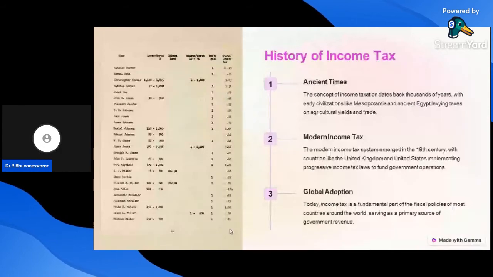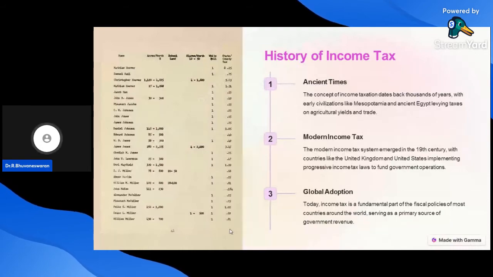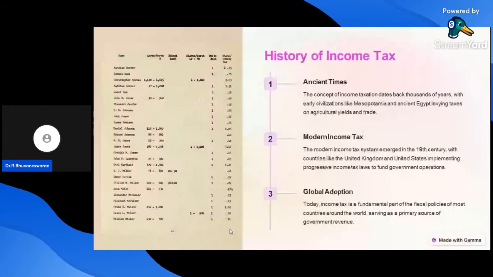Okay, third one, global adoption. Today, in the global world, income tax is a fundamental part of fiscal policy in most countries around the world, serving as a primary source of government revenue. It is called the global adoption of income tax. These are all the history of income tax.